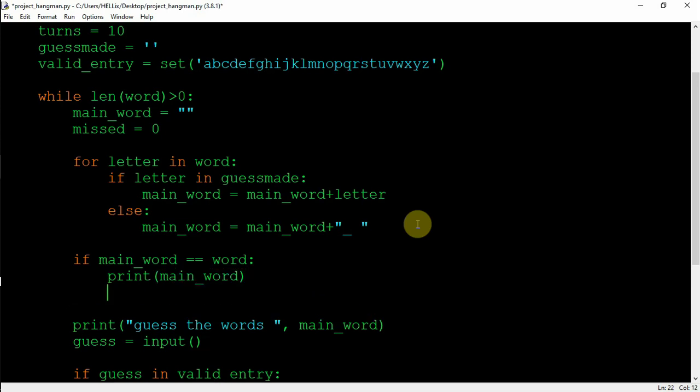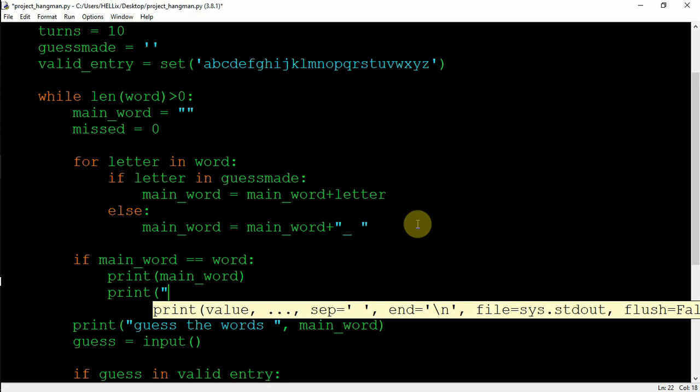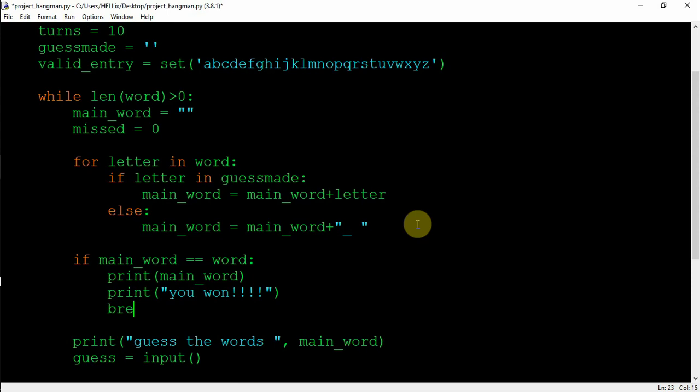and I'll also tell the user that you won. Okay, print you won. This much is quite enough. And then I'll break out from this while loop. I'll just break out from the function, and this will be completed. My project will be completed.